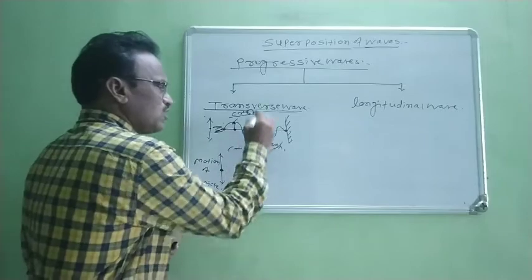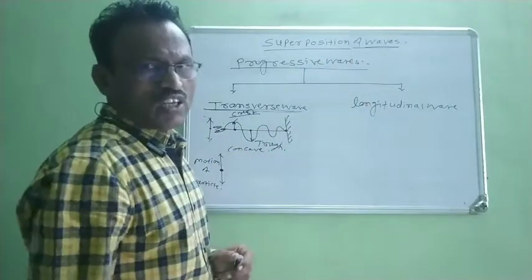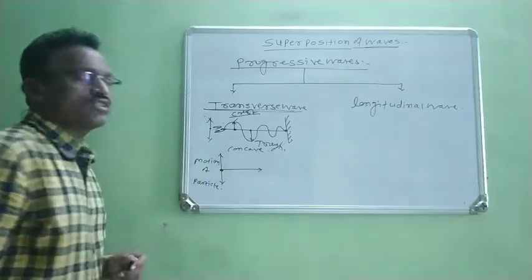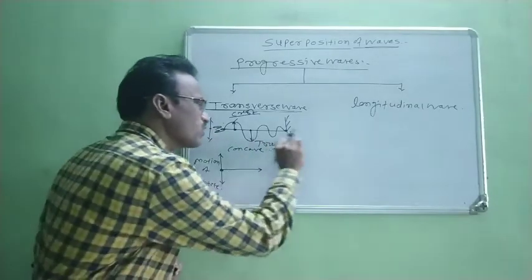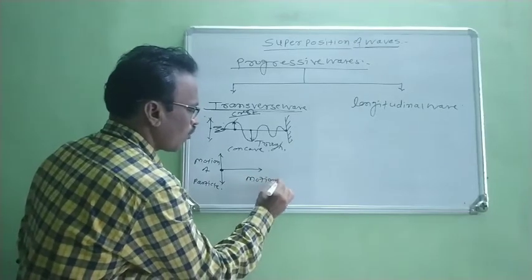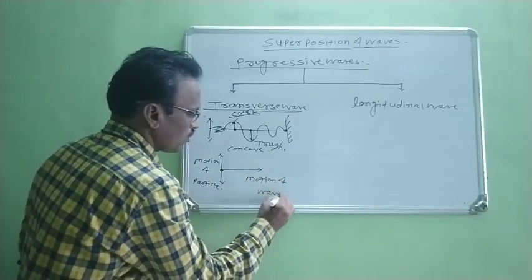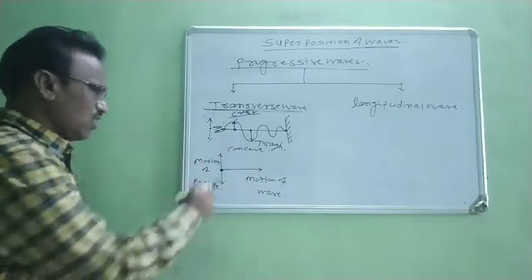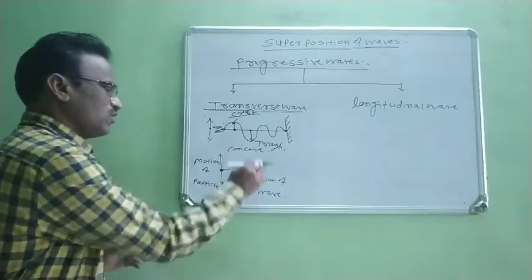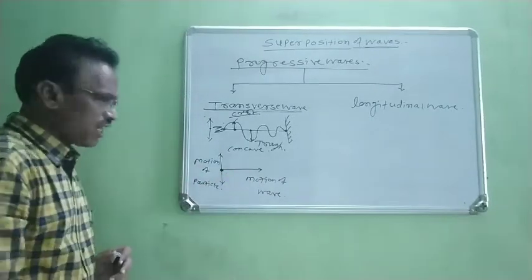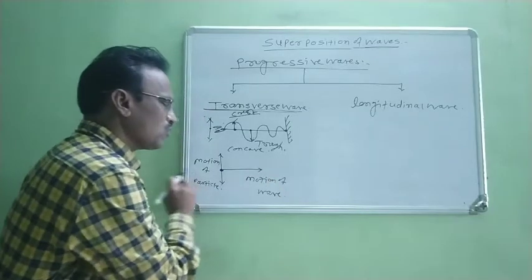But when this wave is traveling continuously in forward direction, this is the direction of propagation of wave. Means wave travels in this direction. Now it is known as motion of wave. Now when we observe these two motions, this is the motion of particle and this is the motion of wave, means this is the direction of vibration of particle of that medium and this is the direction of propagation of wave.